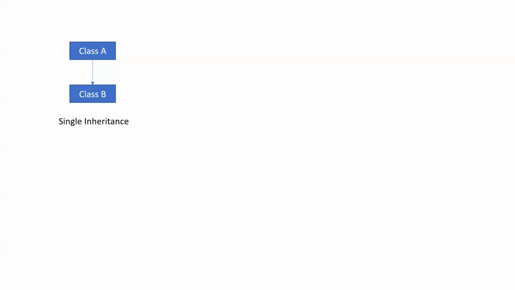All these three names can be used for the base class. So in single inheritance, there is one parent class and one child class.